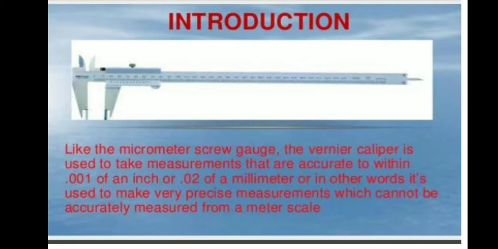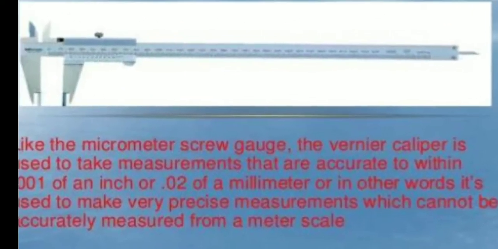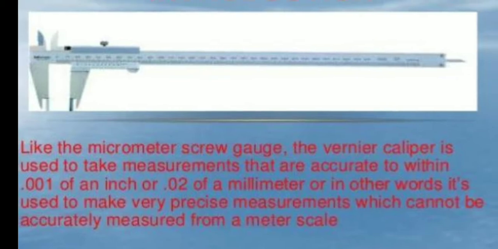By using a vernier caliper, we can have an accuracy of 0.1 millimeter, and with the screw gauge we can have an accuracy of 0.01 millimeter. So, vernier caliper. Like the micrometer screw gauge, the vernier caliper is used to take measurements that are accurate to within 0.001 of an inch or 0.02 of a millimeter. In other words, it is used to make very precise measurements which cannot be accurately measured with a meter scale.